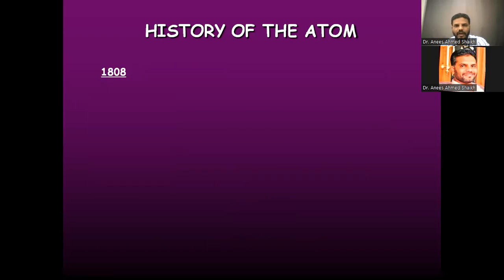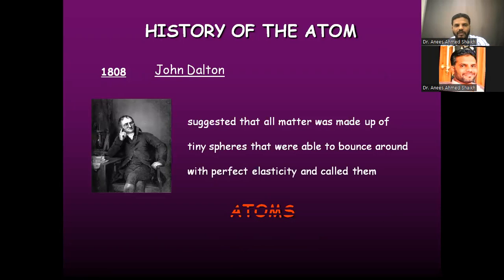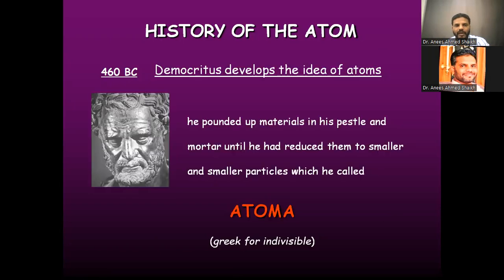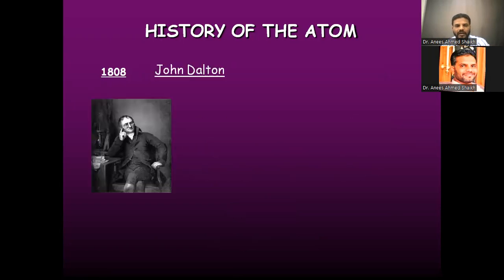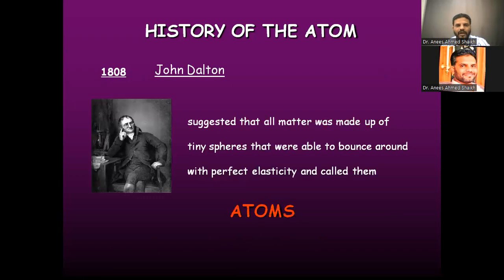Now, after Democritus, the scientist John Dalton in the year 1808 proposed the concept of atom. According to John Dalton, matter was made up of tiny spheres that are able to bounce around each other with perfect elasticity. And that material which has the elastic nature, he called an atom.